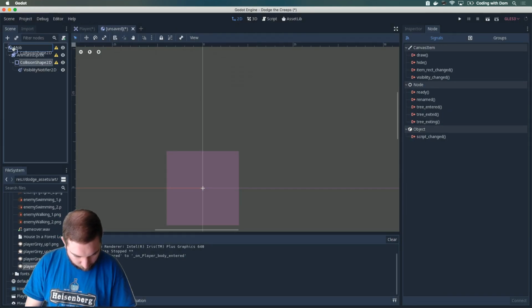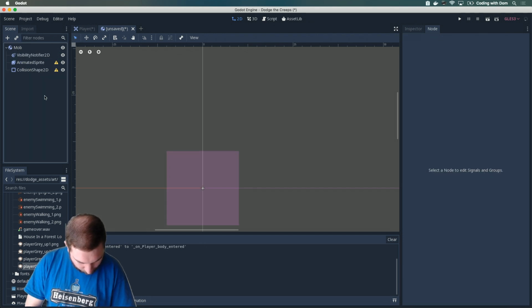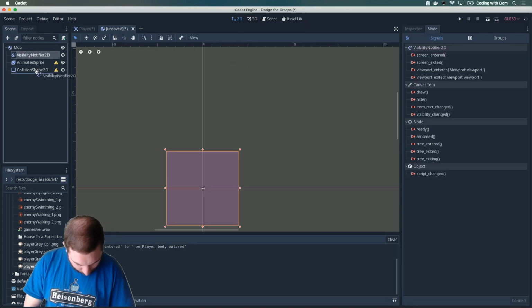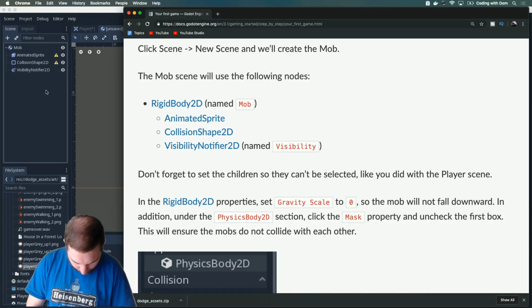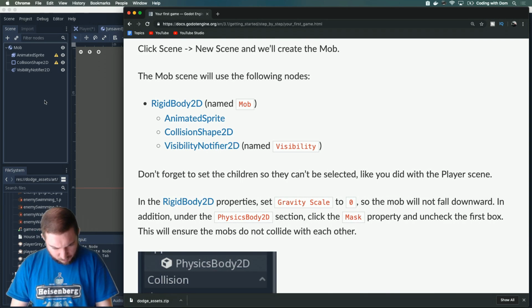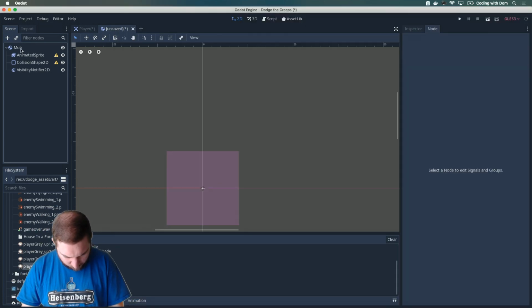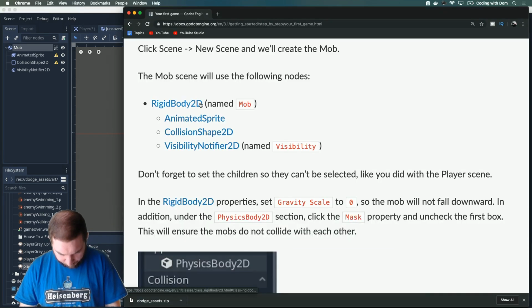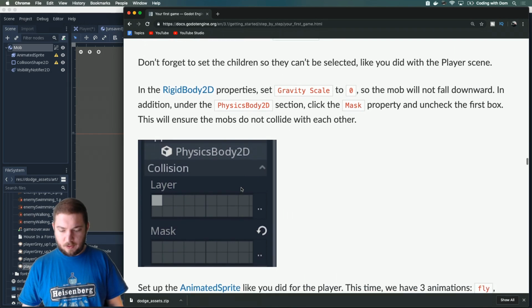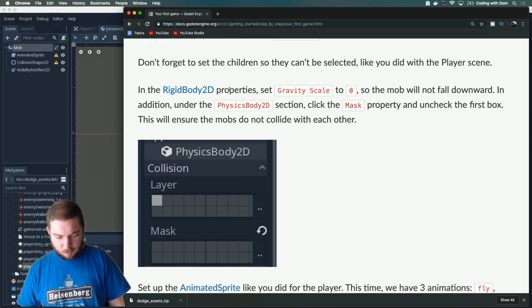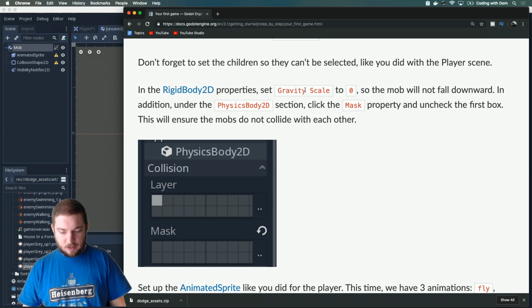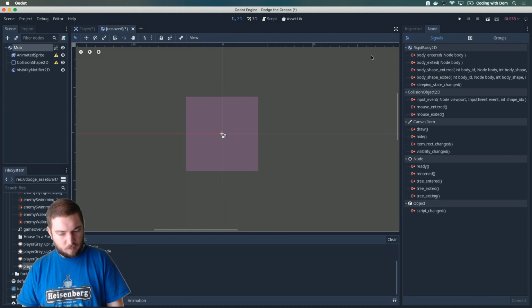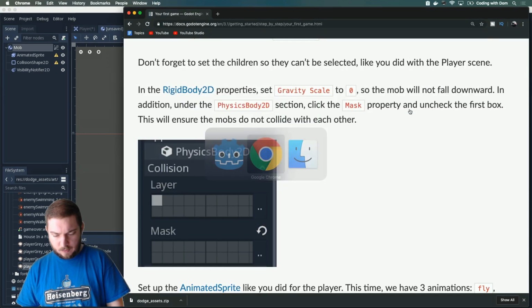These shouldn't be children of each other. Does the order matter here? I guess it doesn't, but I'm going to be precise and follow it. Now Mob. Okay, I forgot to do this. So here we are. Don't forget to set the children so they can't be selected. And the RigidBody2D properties: set gravity scale to 0, so the mob will not fall downward. Okay, why didn't I have to do that before?